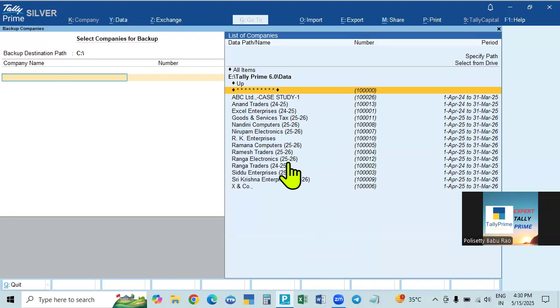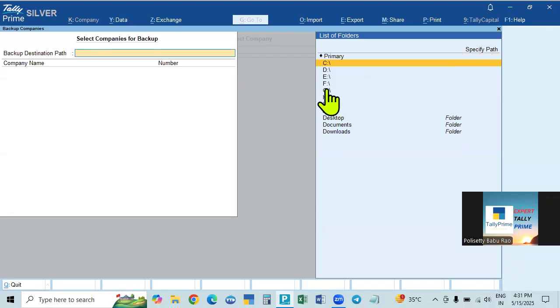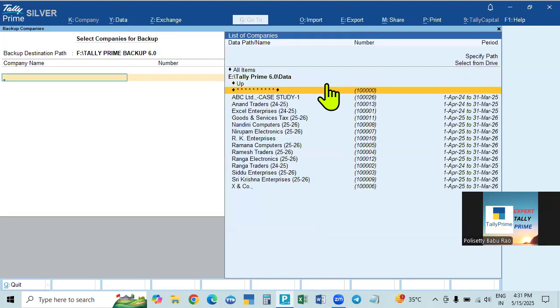And see, the first time we collected all the companies. From next time onwards, it's already created. Every time, go to select from drive, go to the F drive, go to this one, take this. Every time you have to select the correct data path, that is the backup path. Now, all the companies are already backed up.